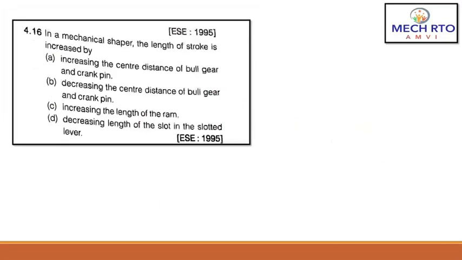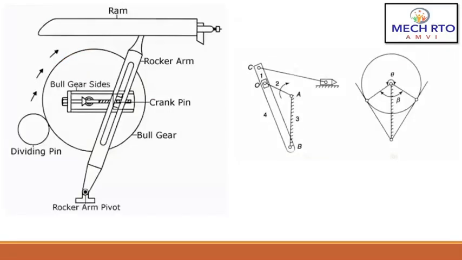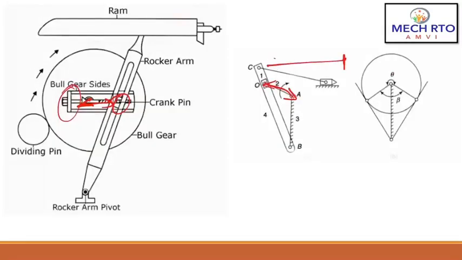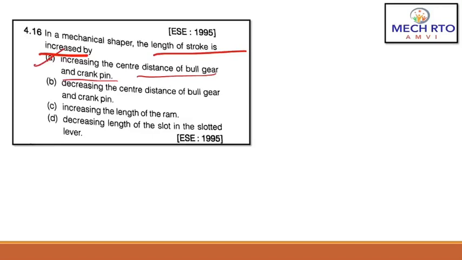Now the next question: in a mechanical shaper the length of the stroke is increased by. So here the correct answer would be A, increasing the center distance of bull gear and crank pin. As you can see here, this is a bull gear, and this is a crank pin. As we increase this center distance, the stroke length of the shaper changes. So in a mechanical shaper the length of the stroke is increased by increasing the center distance of bull gear and crank pin. The correct answer is A, asked in ESE 1995.